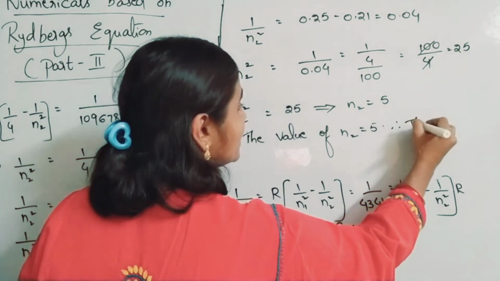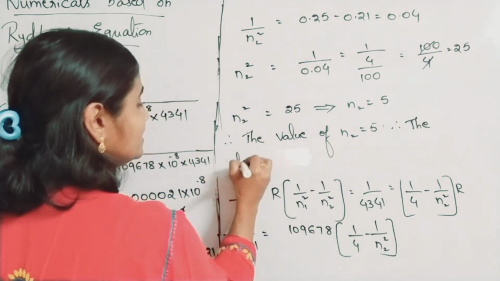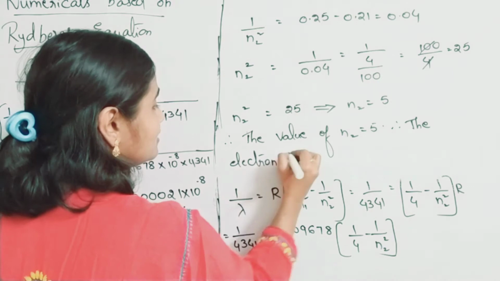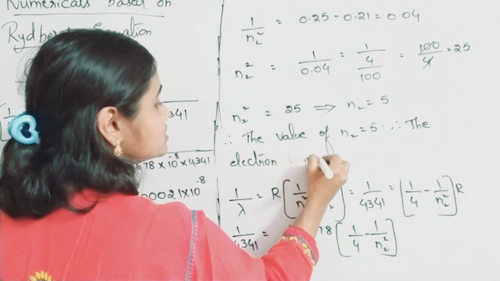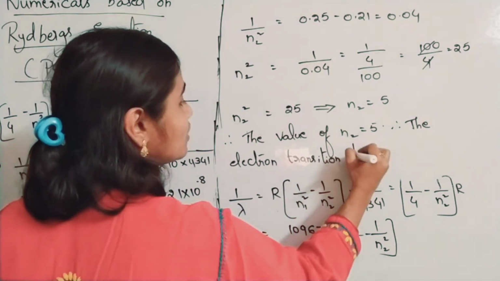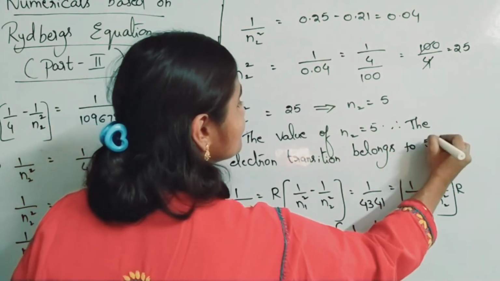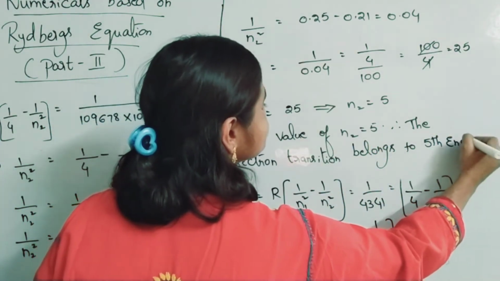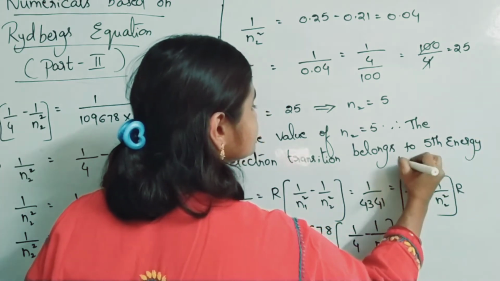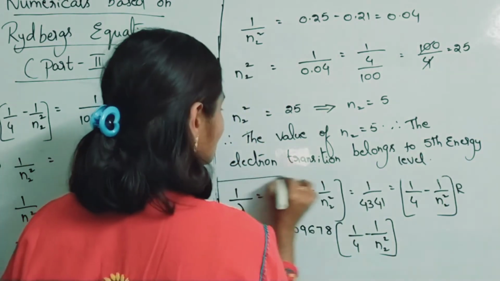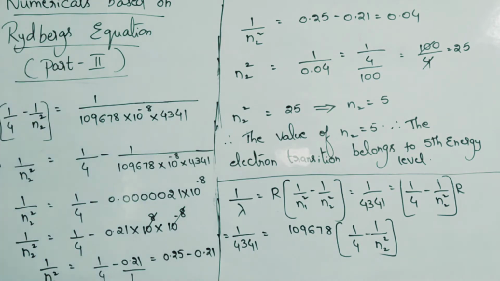Therefore, the electron transition belongs to the 5th energy level.